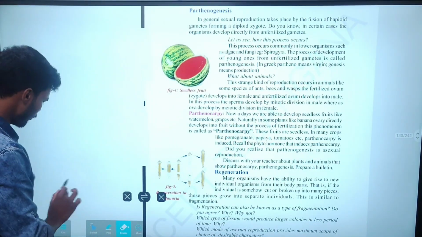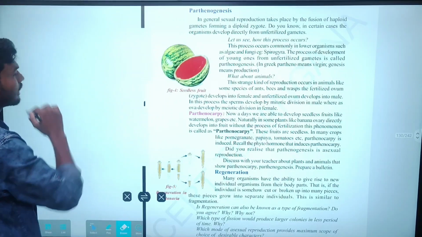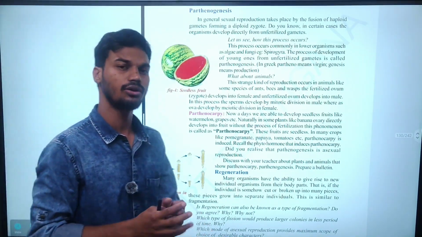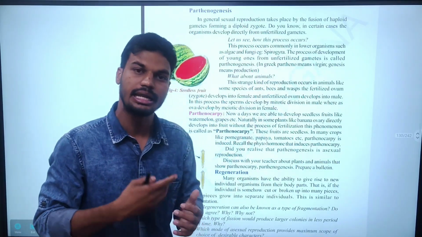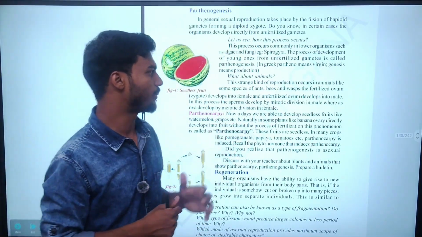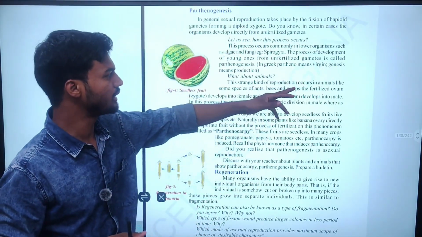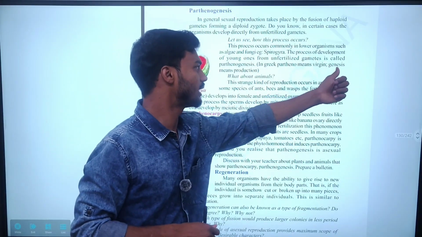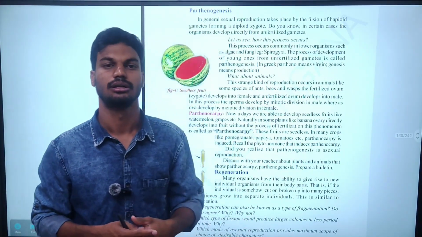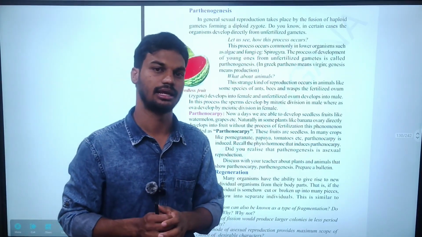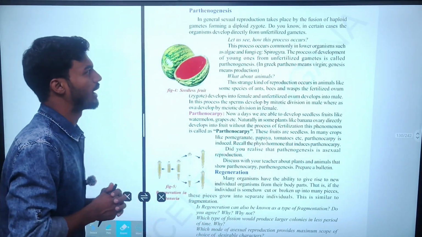So simply, the new individual, the new offspring, is able to form from the gametes without fertilization. Without means unfertilized, undeveloped gametes, and this is known as parthenogenesis. In the Greek word, partho means virgin and genesis means production. Simply, the production that takes place from the unfertilized egg is known as parthenogenesis.